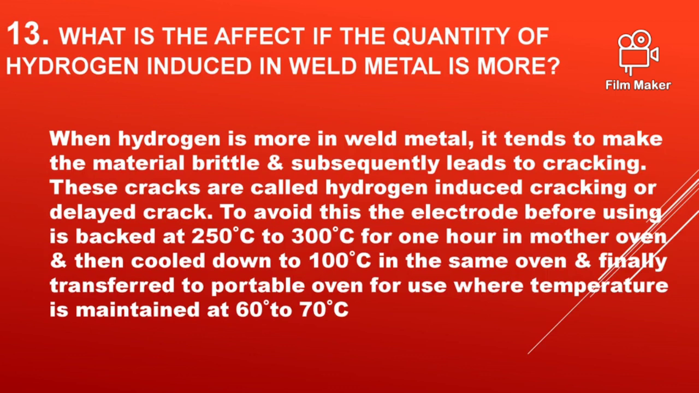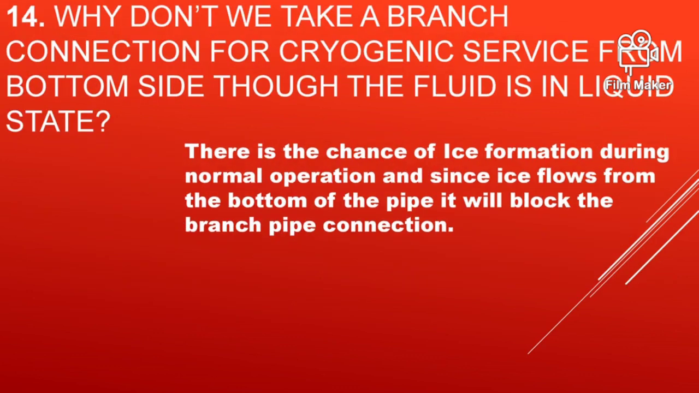What is the effect if the quantity of hydrogen induced in weld metal is more? When hydrogen is more in weld metal, it tends to make the material brittle and subsequently leads to cracking. These cracks are called hydrogen induced cracking or delayed cracking. This can be eliminated by removing the moisture from the consumables.